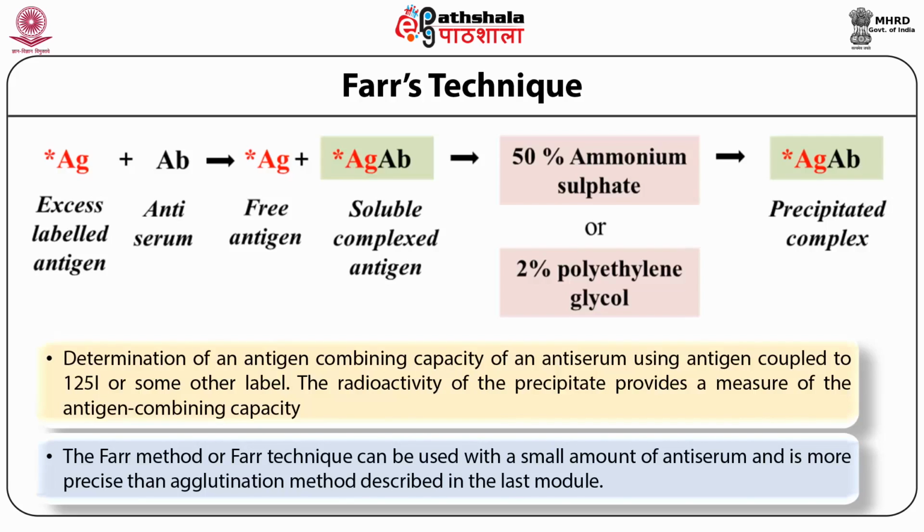Although precipitation of the uncomplexed antibody expectedly does take place and does not matter, the method in its unmodified form cannot be used with those antigens which also precipitate under these conditions. Subsequently, 2% polyethylene glycol has also been used in place of ammonium sulfate.